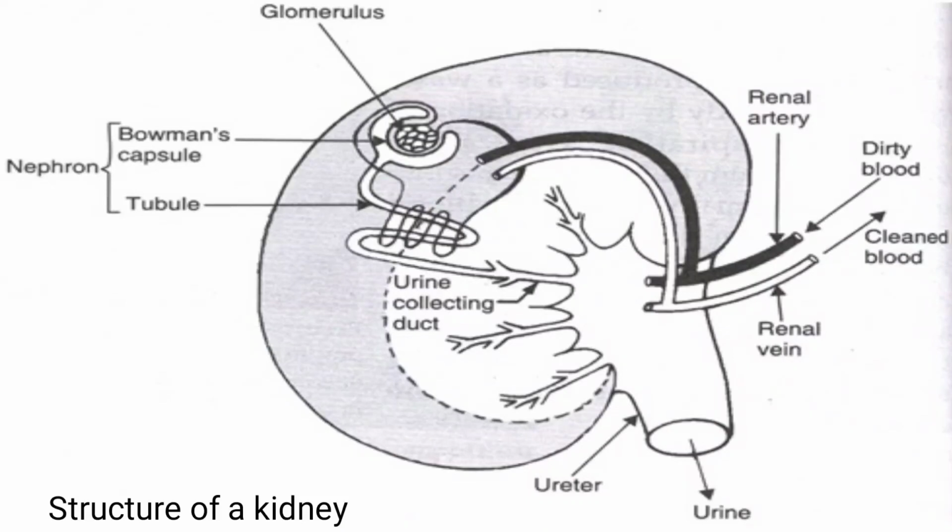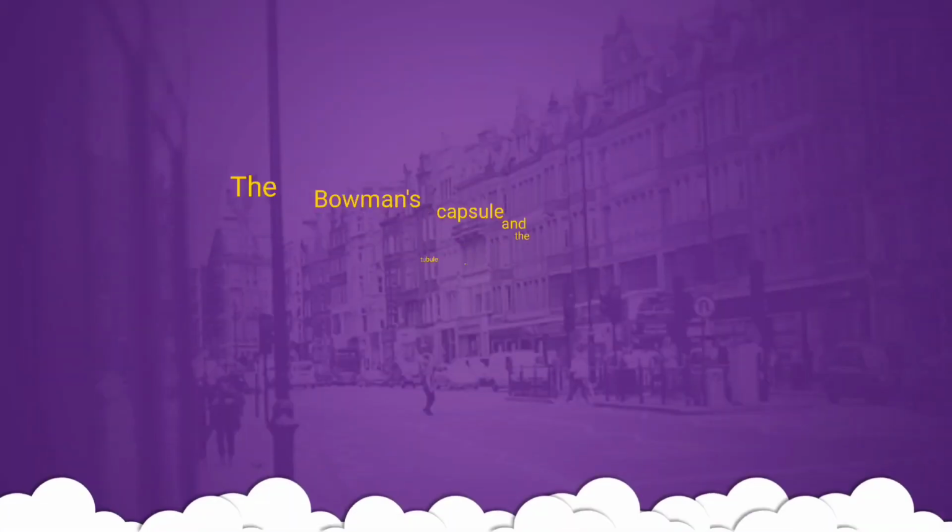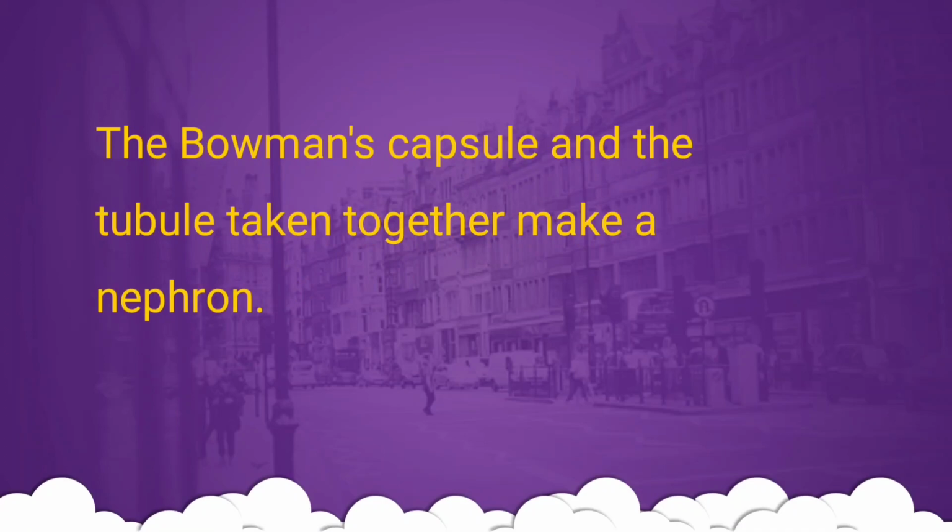So here is the glomerulus, the renal artery which contains dirty blood, the renal vein which contains clean blood, and here the ureter from where urine is excreted out, and the urine collecting duct. So this is the composition of the kidney. The Bowman's capsule and the tubule taken together make a nephron.